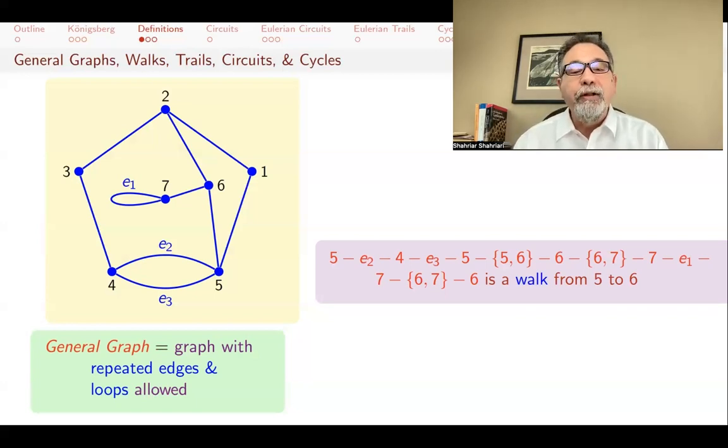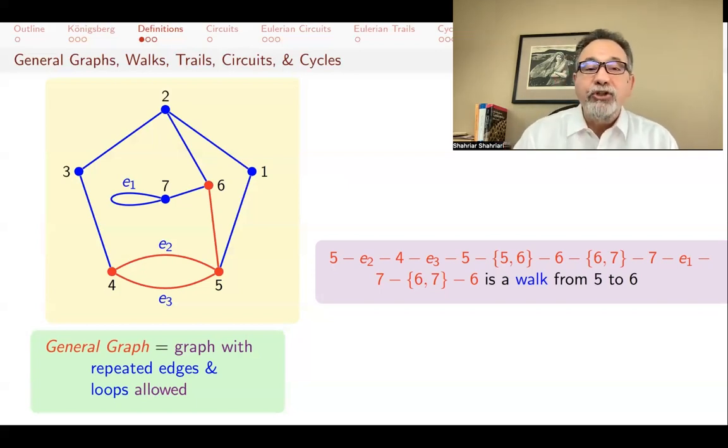So for example, you can start at 5, then go through the edge E2 to 4, and then from 4 you go to E3 and you're back at 5. Then you use the edge 5, 6, and you get to 6. Most edges, if they're a single edge, you can just think of them as a pair of vertices, 5, 6, and there won't be any ambiguity.